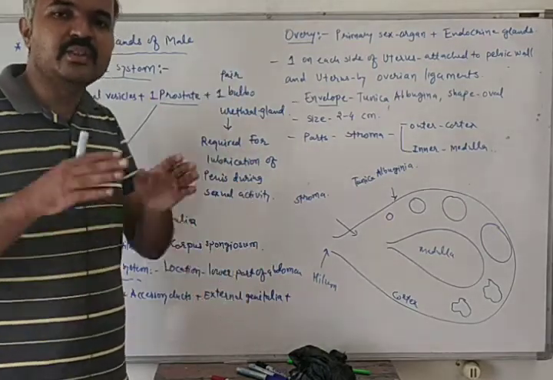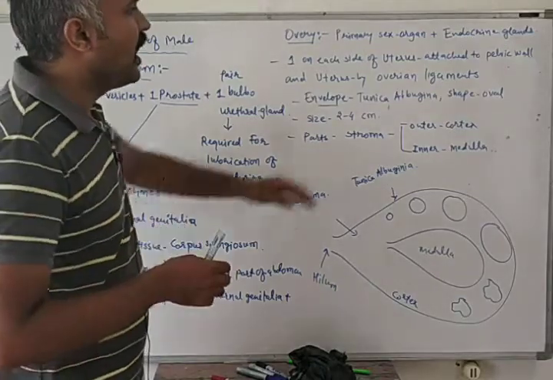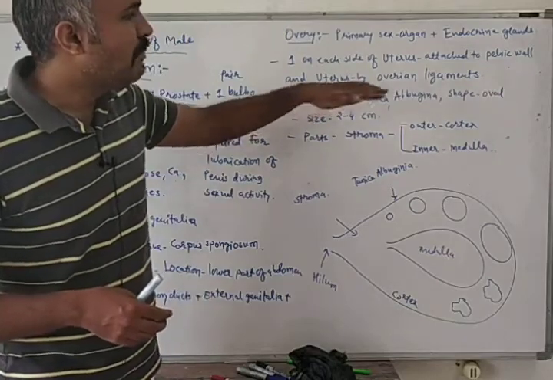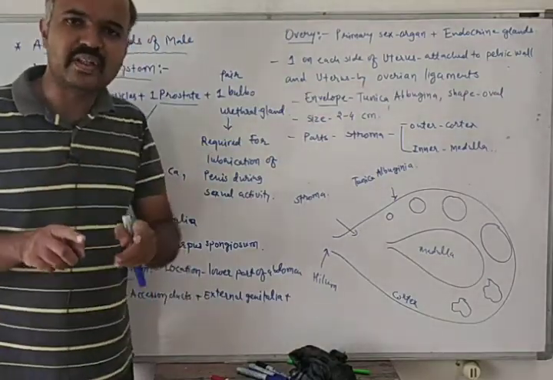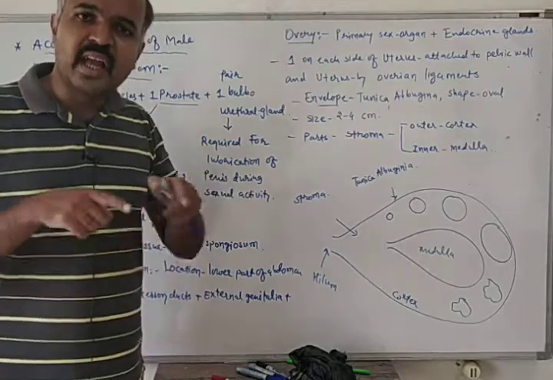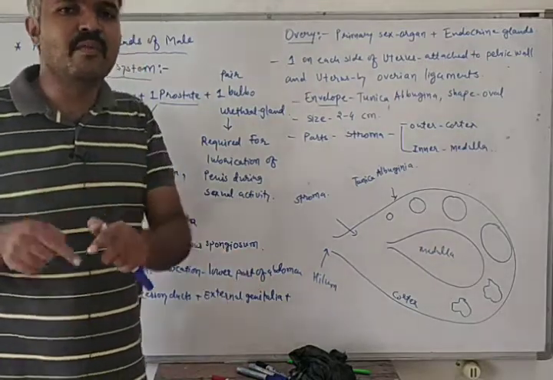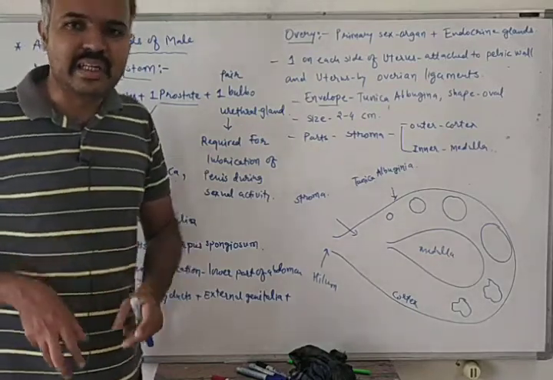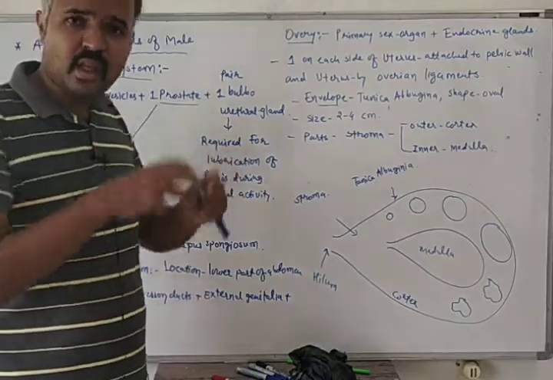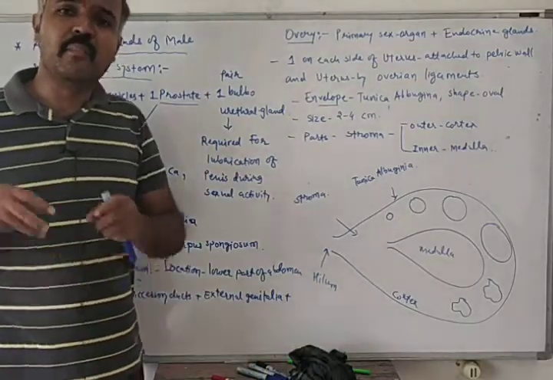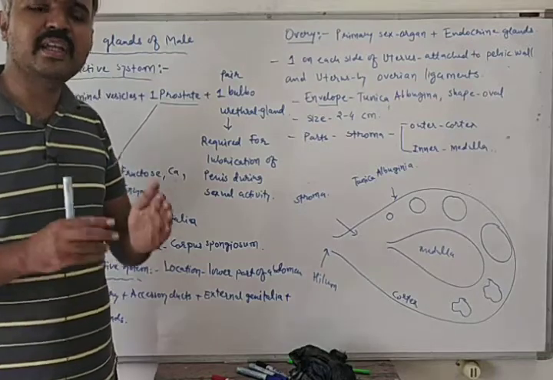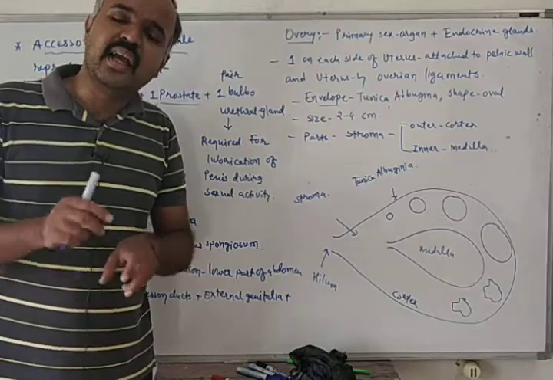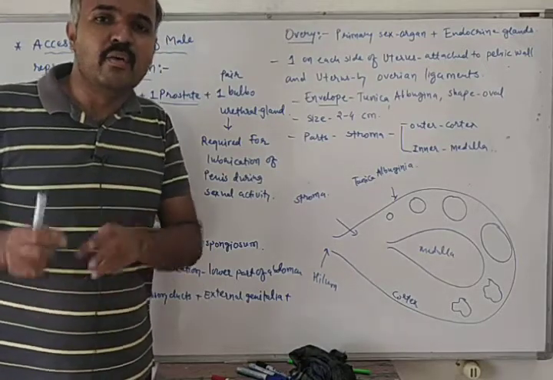Each ovary is attached to the pelvic wall as well as to the uterus by ovarian ligaments. So the ovary is not hanging freely in the abdominal cavity. It is attached to the uterus as well as to the pelvic wall by the ovarian ligament.